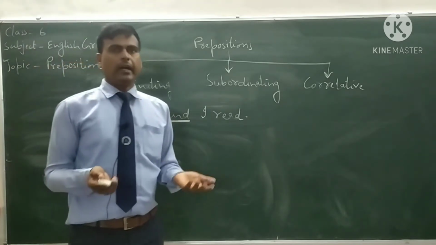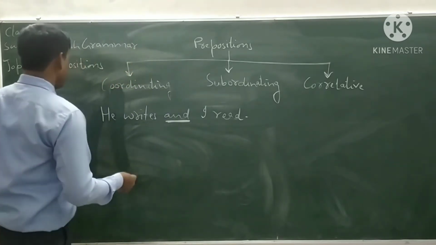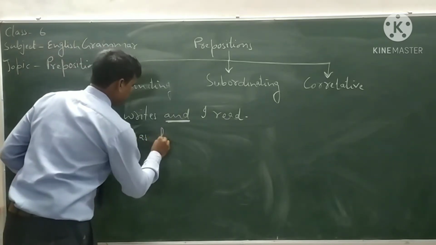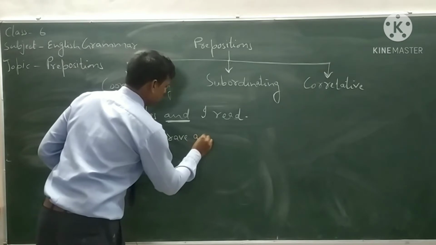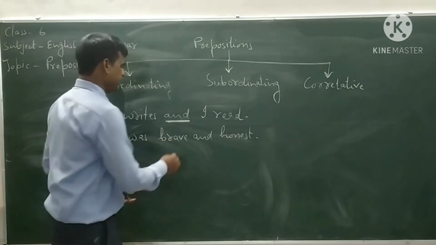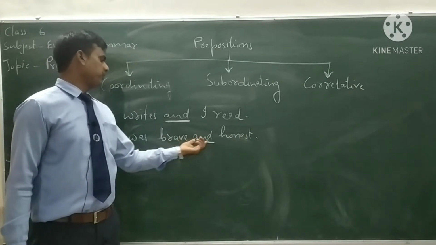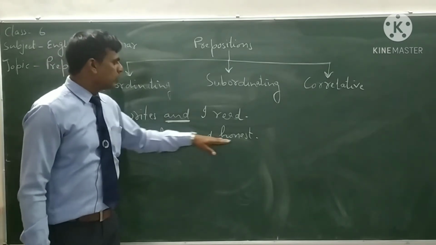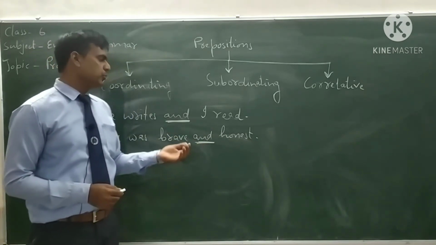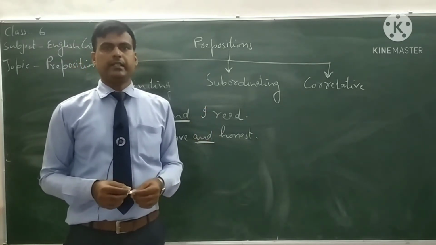We can also add two words with coordinating conjunctions. For example, we can say he was brave and honest. Here are two words, two adjectives, and we are going to add them with the help of "and". That's why this conjunction is a coordinating conjunction. We use coordinating conjunctions to add two words or two coordinating clauses.